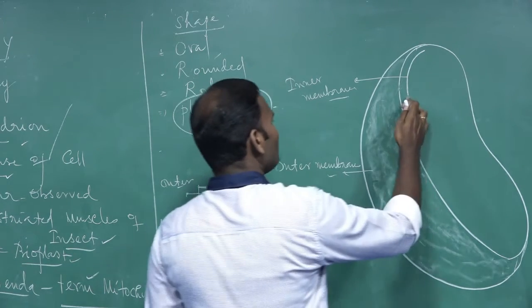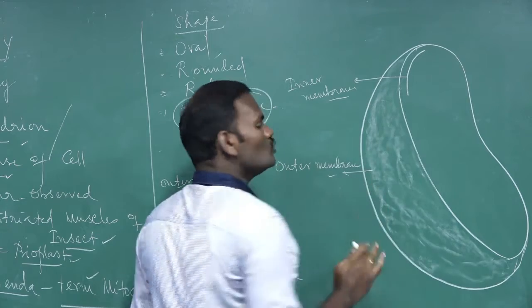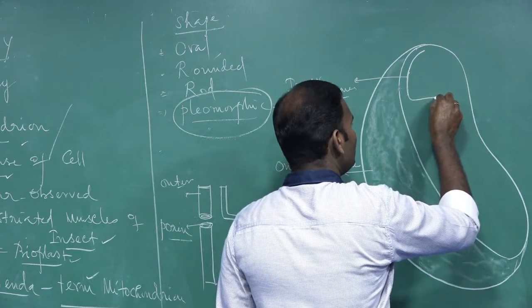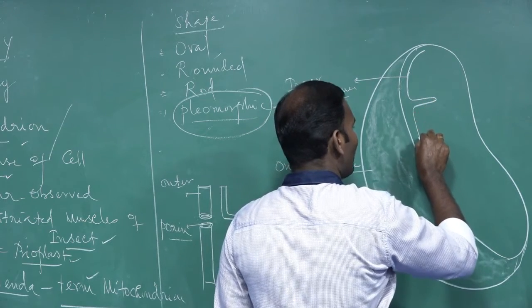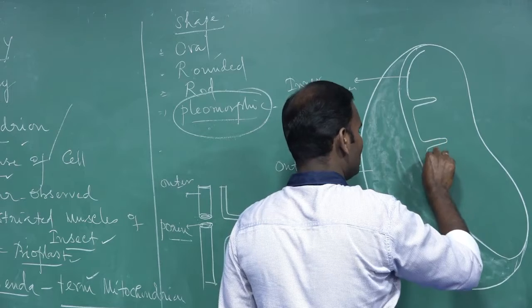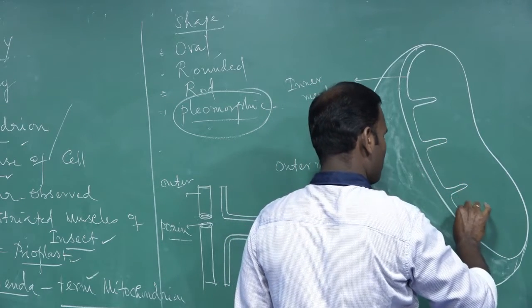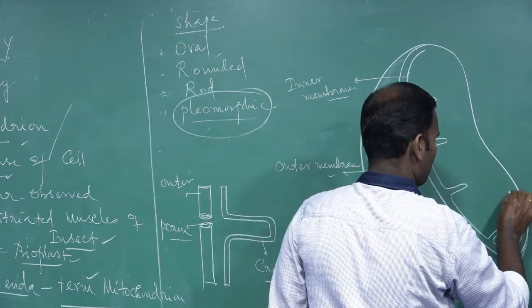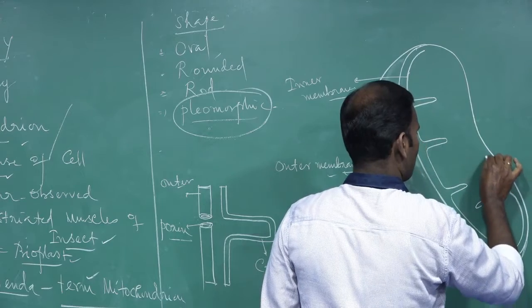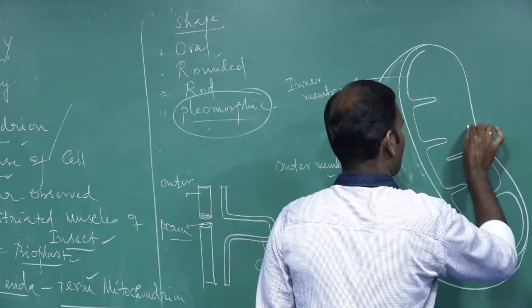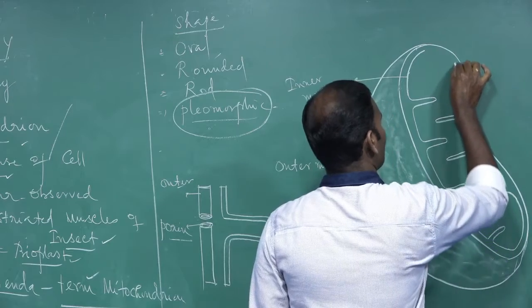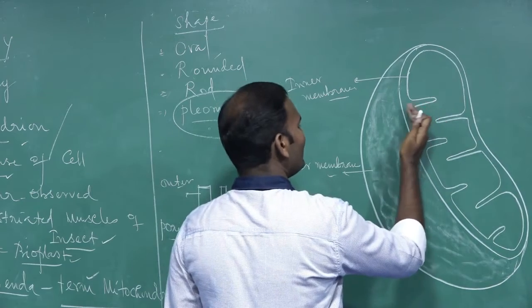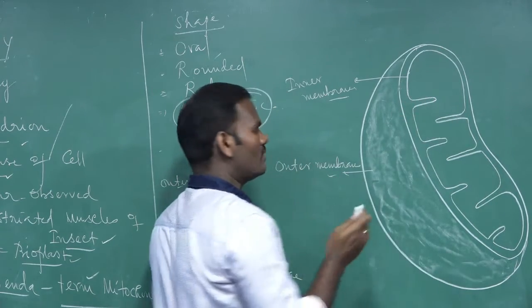This inner membrane divides the mitochondria into two compartments. What are the two compartments? The inner membrane, which folds inward to form finger-like projections, is called cristae. The inner membrane divides the mitochondria into two chambers or two compartments.